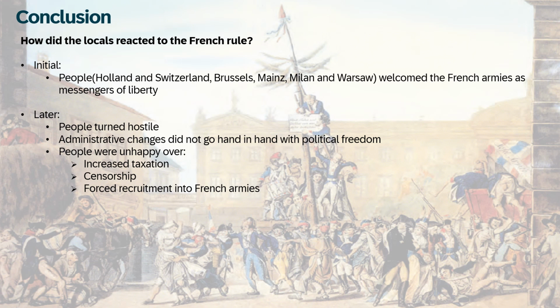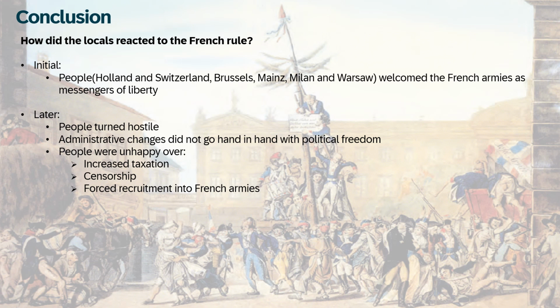of feudalism. But over time, the enthusiasm towards the French occupiers diminished and people began to turn hostile because though they were happy with the administrative changes, they were not happy with the political freedom. That means political freedom was not up to their expectation.